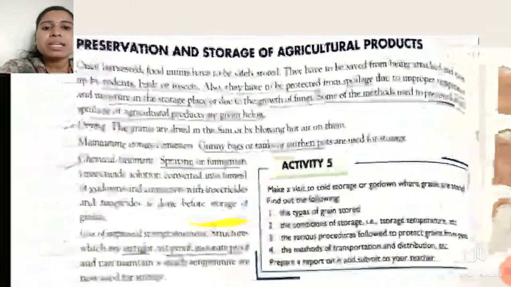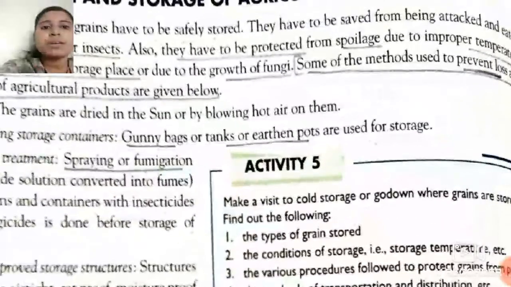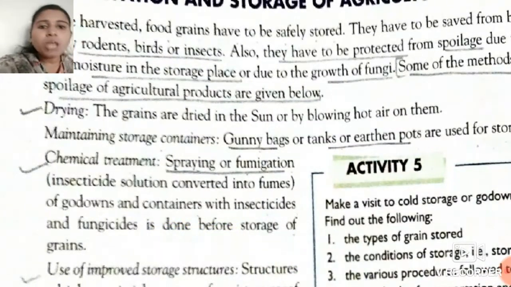The next method is chemical treatment. Spraying or fumigation. Fumigation means fumes. This is an insecticide solution which is converted into fumes. So we have to spray or fumigate our godowns. You have also heard this word fumigation, because it is the period of COVID-19. So certain areas are also fumigated.